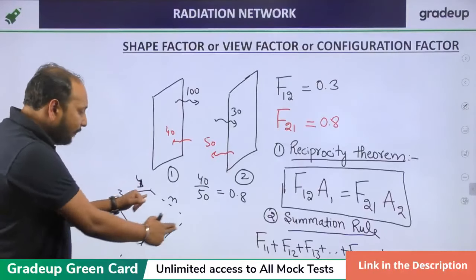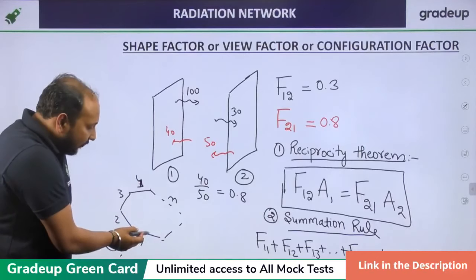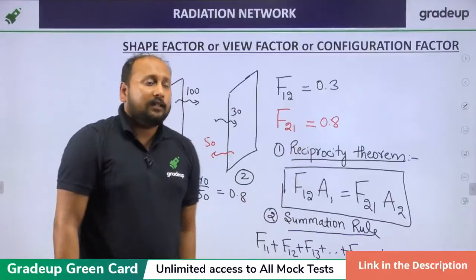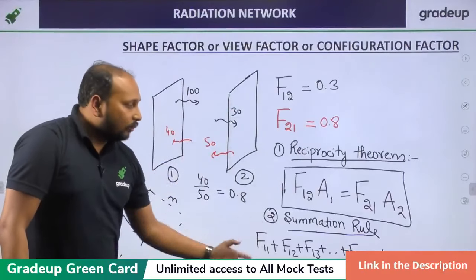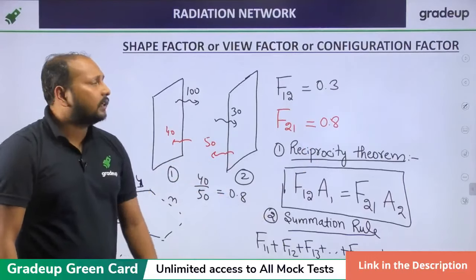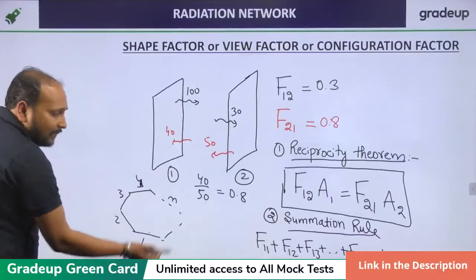If I am taking n number of surfaces, if I add the fraction of radiation which is leaving surface 1 and reaching all the surfaces, the summation of that should be equal to 1. These are the two rules or two theorems which are very, very important if you are talking about a shape factor. Clear? Understood? Let us take some examples.